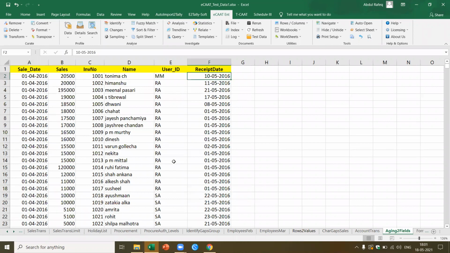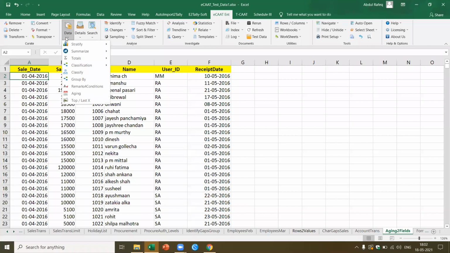Okay, what I want to do is this, where I'm trying to bring in a little more complex function. Here I want the software to compute the difference between the receipt date and the sale date, and then give me intelligent analysis, stratifying based on the number of days. Now how can I do this? You see, complex analysis in a very simple way.